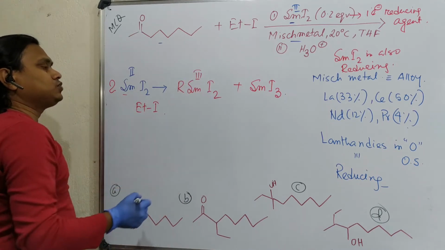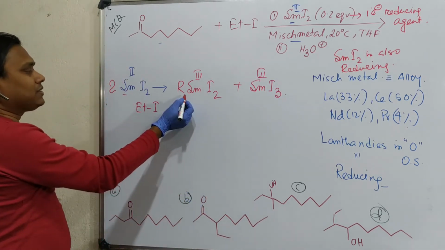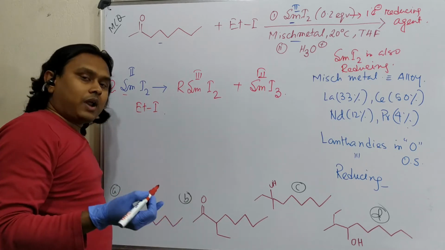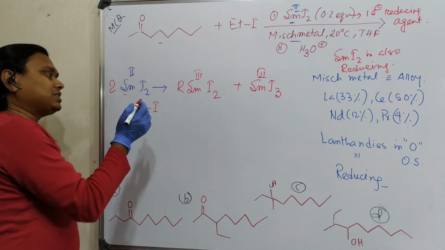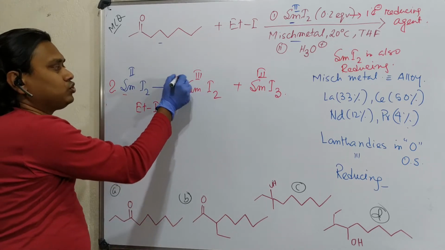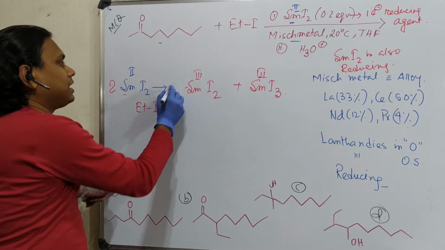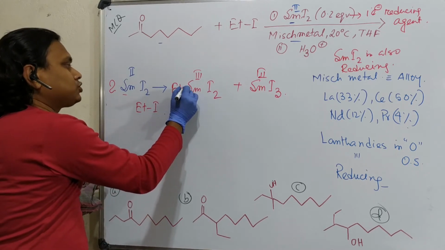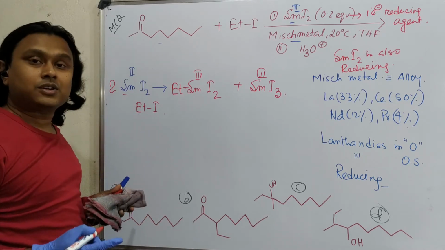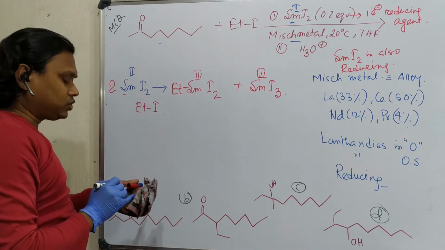So this is the overall reaction. Actually this is 1 3, this is 1 3. And why 2 equivalents? Because see, for iodine if you consider, oxidation state increases by 2. From that you are producing a nucleophilic R minus. So better to say ethyl, not R. I should write ethyl. So from ethyl plus to ethyl minus you are producing, that means 2 electron reduction. So this is the actual reaction. Please prefer to keep it in mind.